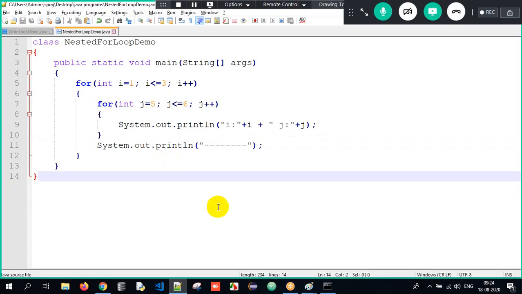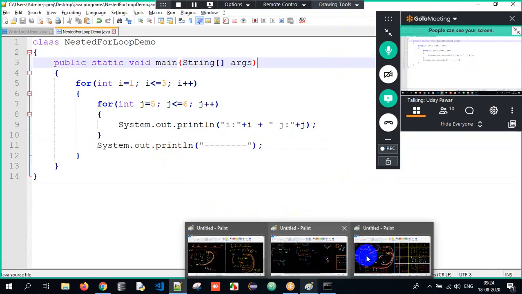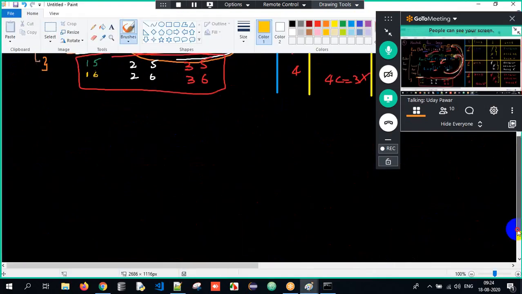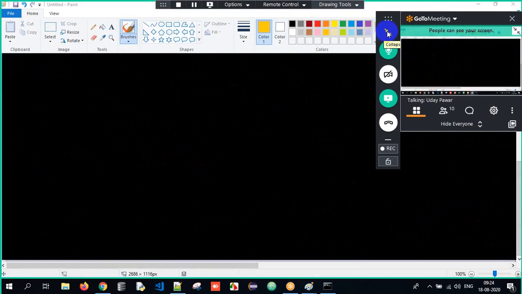Now we understood this program, correct? Now I'll give you one more example for nested for loop only. One simple pattern program I'll do, but pattern programs will be done in detail for you. Don't worry, I'm just giving you one data. Concentrate. My requirement is to print star star star star. What is my requirement? I have to print one row, four columns. Don't you think so? One row, four columns.